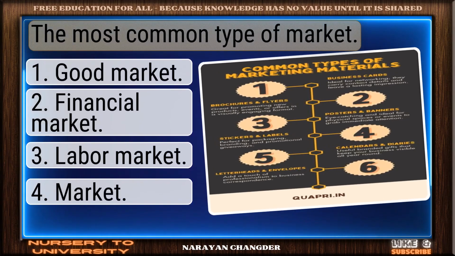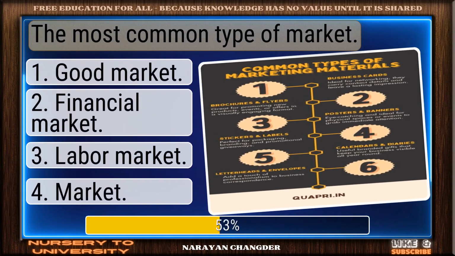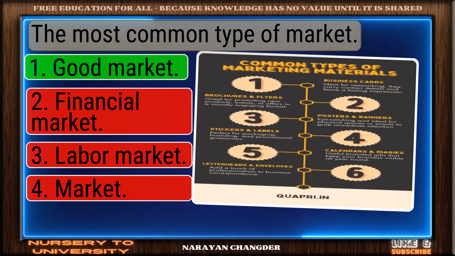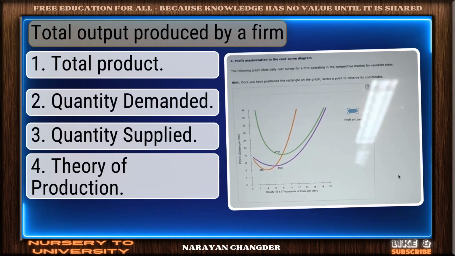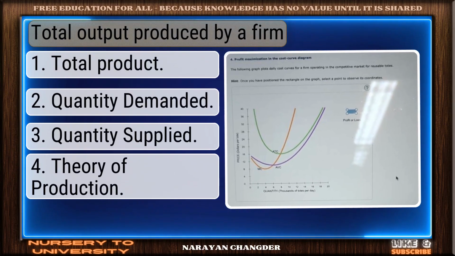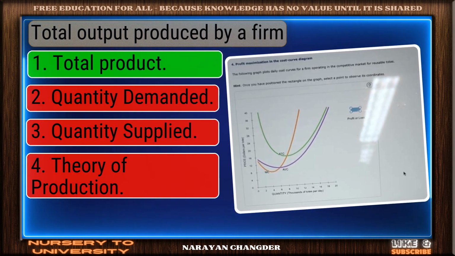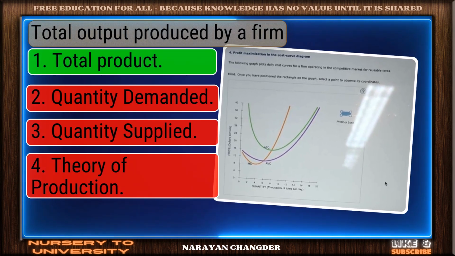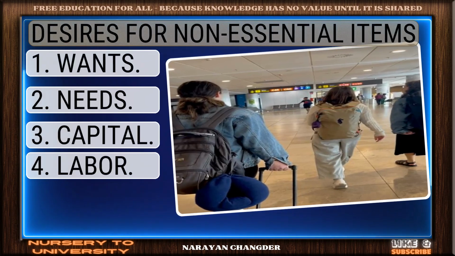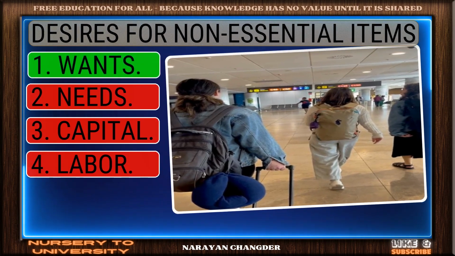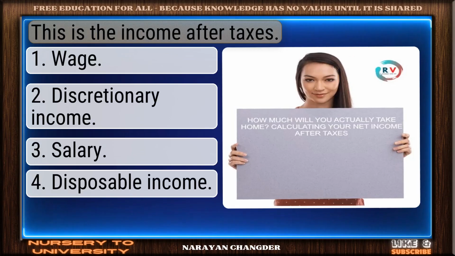The most common type of market. Nice selection. Good market is the correct and valid answer. Total output produced by a firm. Good job. Your answer total product works well here. Desires for non-essential items. Bravo, wants is the answer.